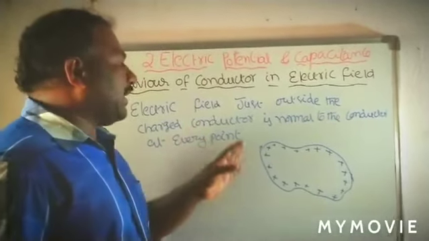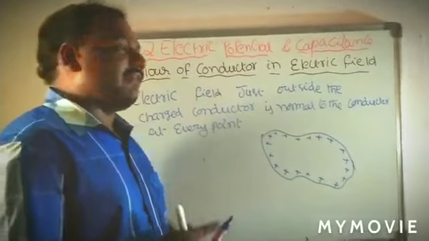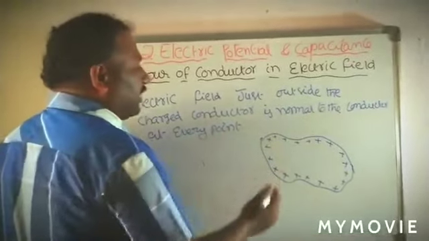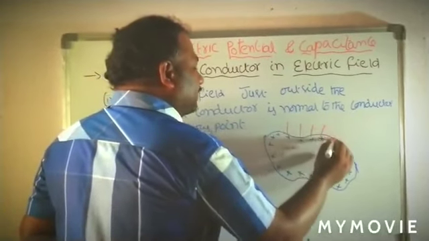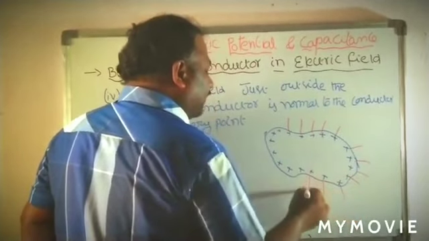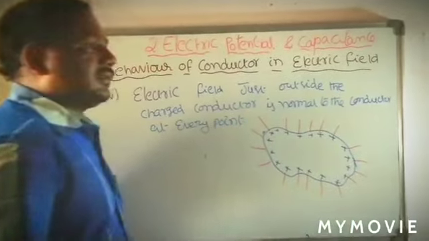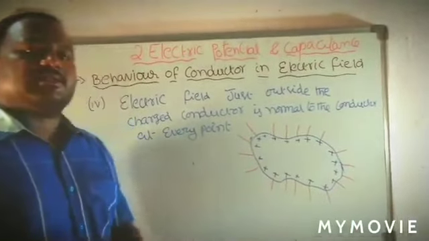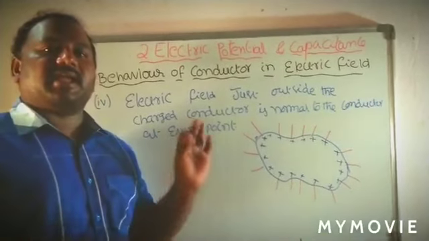And the fourth point is nothing but the electric field on the surface of the conductor at every point is normal to the conductor. These are the electric field lines. These electric field lines are always normal to the conductor at each and every point on the conductor. So this is the fourth property, and this is the behavior of the conductor when it is placed in an electric field.